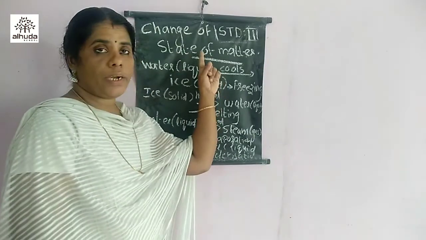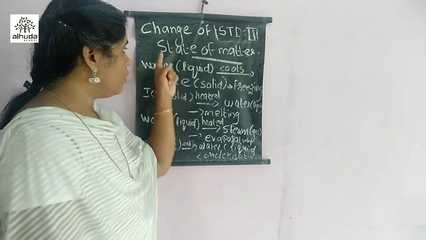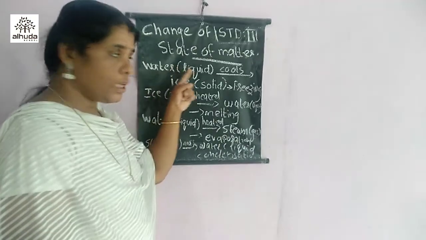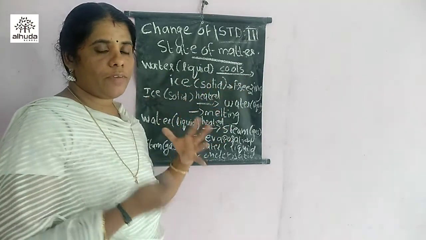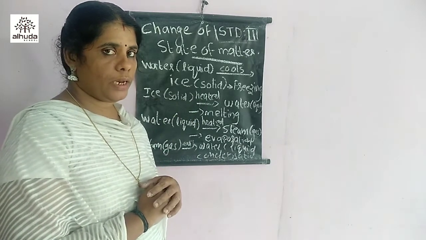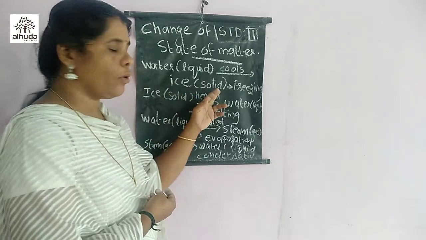Now we are going to study change of state of matter. Water, that's a liquid form of matter. When we keep water inside a refrigerator, where the temperature is very low, the water changes into ice cubes. That is the solid form of water.